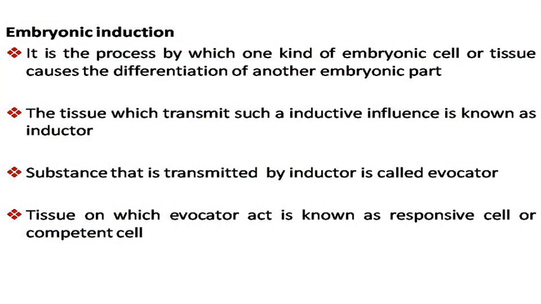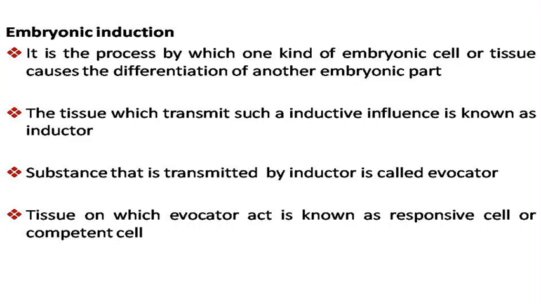Embryonic induction is the process by which one kind of embryonic cell or tissue causes the differentiation of another embryonic part. The tissue which transmits such an inductive influence is known as the inductor. The substance that is transmitted by the inductor is called the evocator. And the tissue on which the evocator acts is known as the responsive cell.